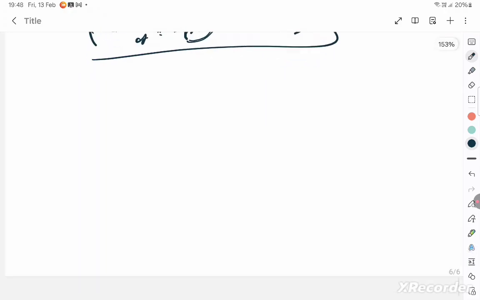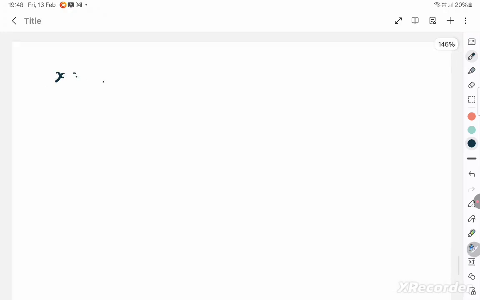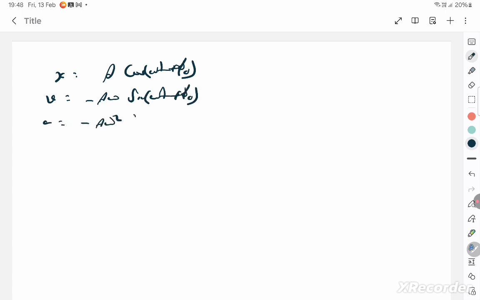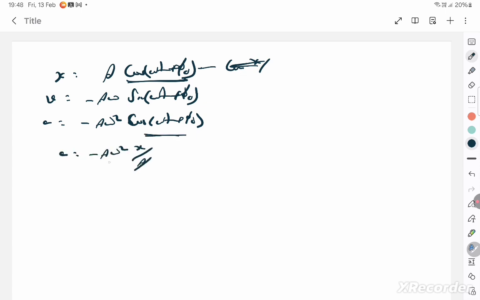So then therefore just take this and write it. Okay, x is equal to A cos omega t plus phi naught. I know that velocity is equal to minus A omega sin omega t plus phi naught. I know acceleration is minus A omega square cos omega t plus phi naught. And you know from the first equation, cos omega t plus phi naught is x by A. So substituting here, a is equal to minus A omega square into x by A, where A and A get cancelled. You got minus omega square x, which is simple harmonic motion again.